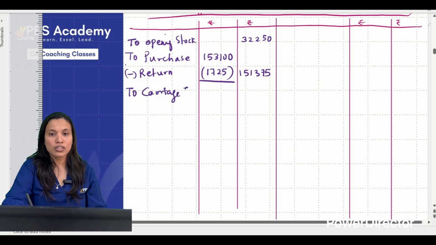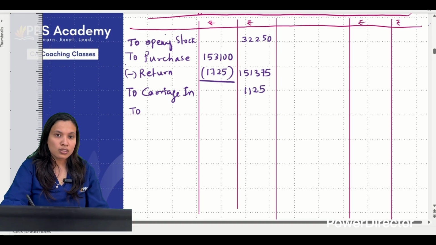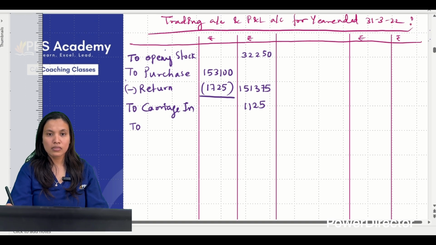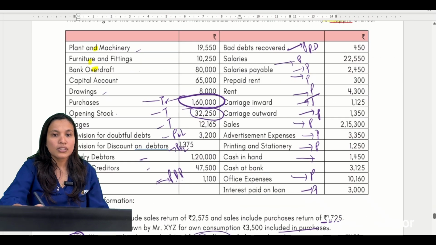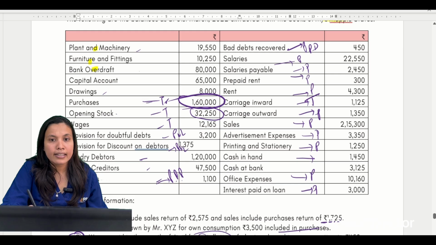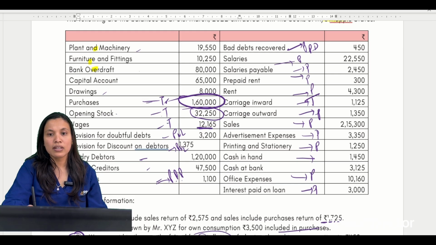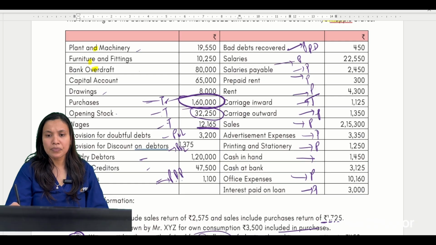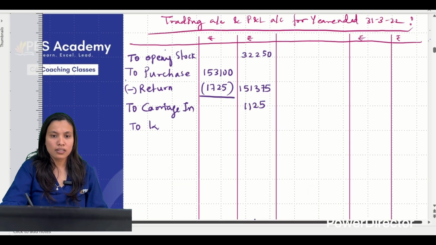Next we have is carriage inwards. I saw in the question carriage inwards was there. How much is carriage inwards? 1125. Correct. Next, let me see what again is there in the question. Let's quickly recall. Trading wages 12,165. But do you remember in rectification also there was something with regards to wages, right?